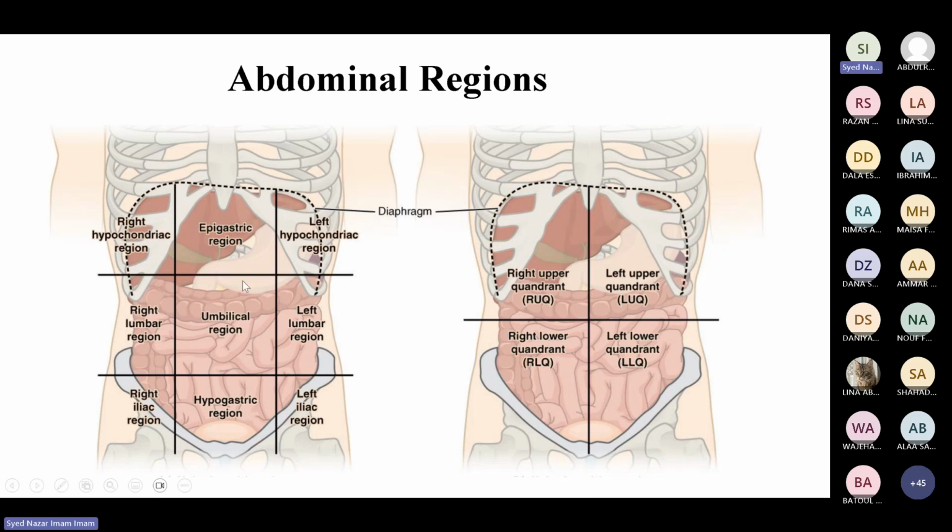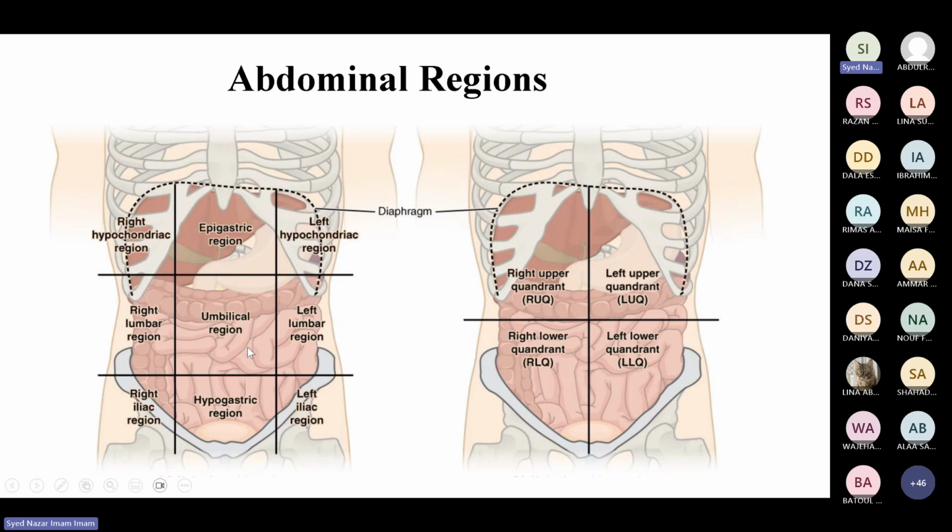Similar thing here. We have this umbilical region. Above this is the epigastric. Below this is the hypogastric, another name. Then on the right side of this, we have the right hypochondrium and left hypochondrium. And then these are the lumbar regions, right lumbar and left lumbar, and the right iliac fossa and the left iliac fossa. So these are the 9 different regions.